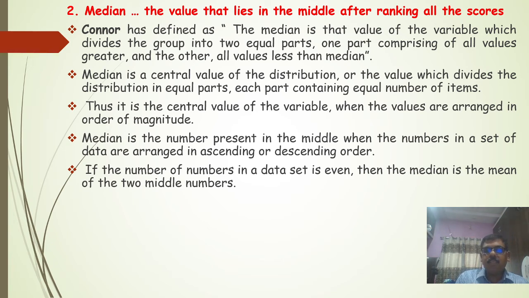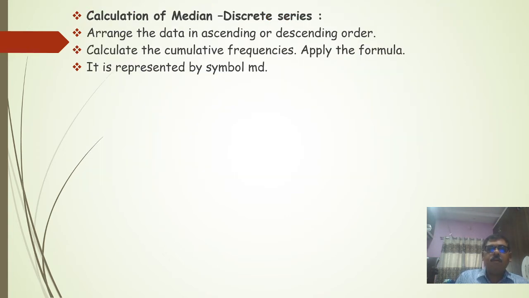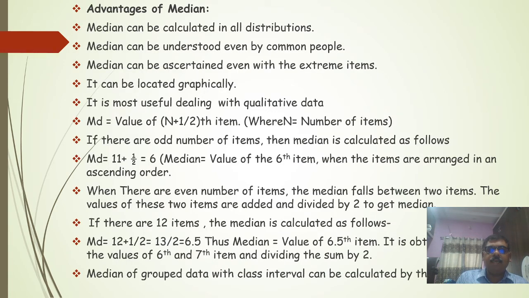If the number of values in a data set is even, then the median is the mean of the two middle values. For calculation of the median, arrange the data in ascending or descending order, then calculate the cumulative frequencies, and apply the formula. It is represented by the symbol MD, for median.